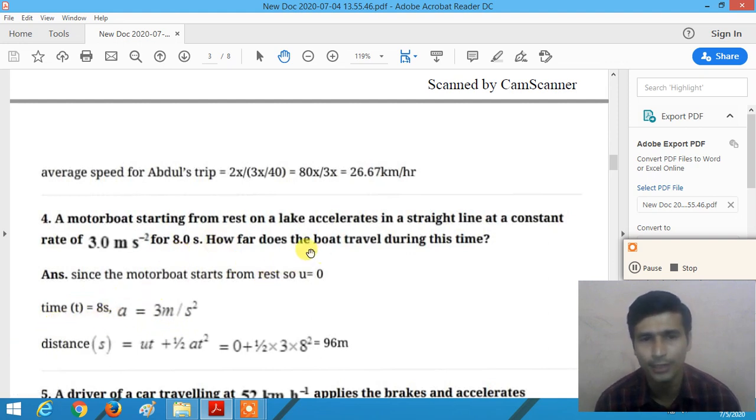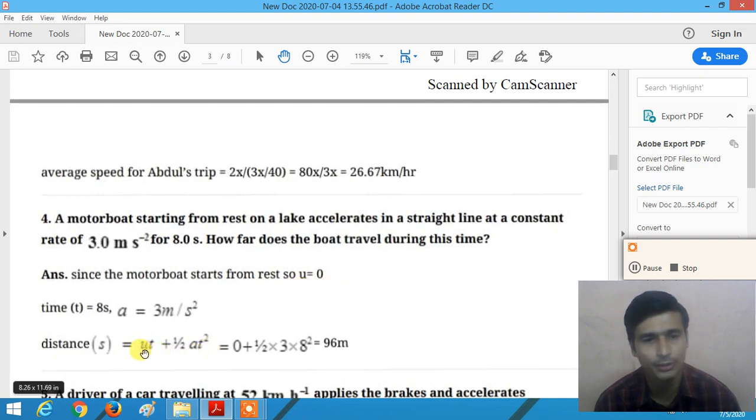So how far does the boat travel during this time? So here we use the distance time relation. What is the distance time relation? Distance traveled by the object s is equal to ut plus 1 half at square. Here the initial speed of the boat is 0, u is equal to 0.